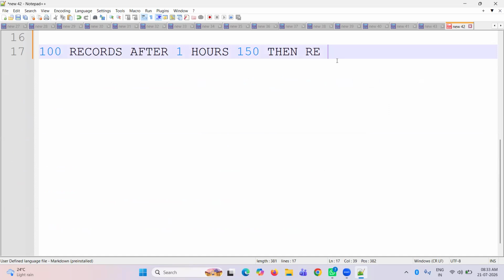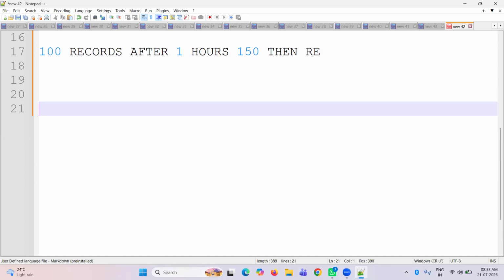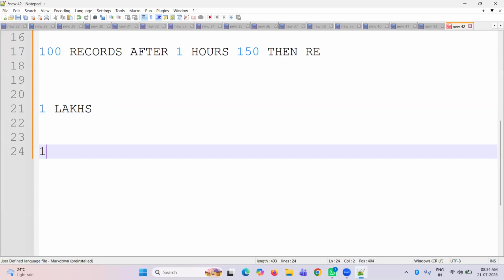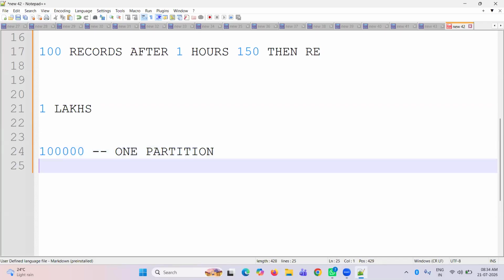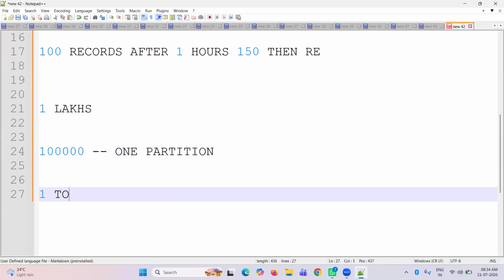So what are the partitions here? For the new guys, let me give a simple example of 1 lakh records. 1 lakh records is like one partition. Records 1 to 25,000 are partition 1.